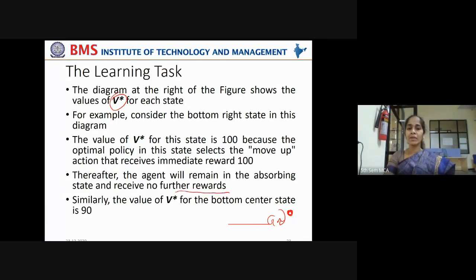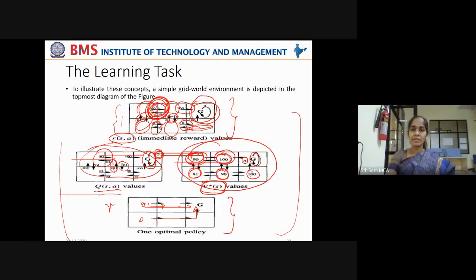Now similarly, the value of V star for the bottom center state is 90. We have seen that already, right? See, for this bottom center state, it is 90. Why? Because when it is moving from this state to this state, it is actually moving away from the goal. That is why the reward points are reduced. It is given 90.